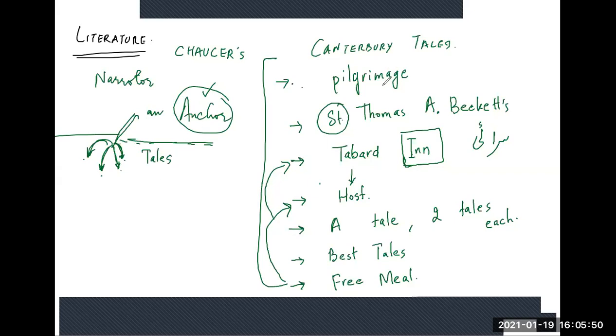The word used in the first part is pilgrimages, right? Chaucer did plan to write all the tales that these people, who are said to be 29 in number, would tell, and that would be 29 into 2, but he is not able to realize that plan.